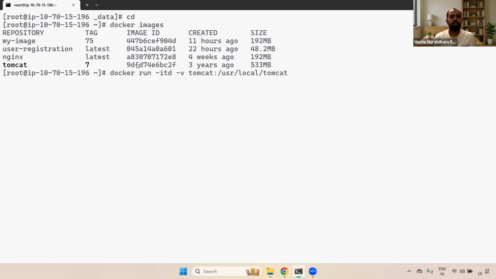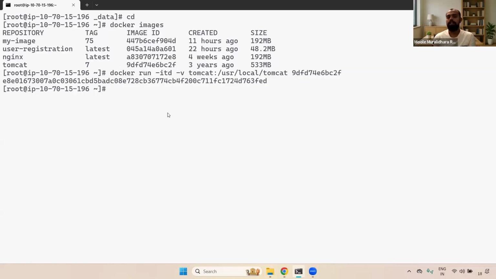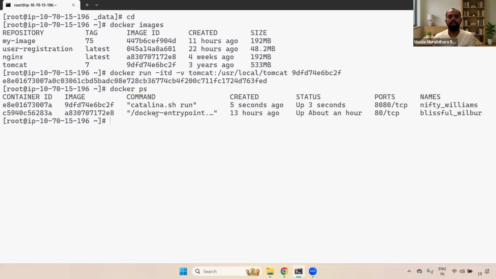Now here you can give the image ID. Now if you enter here, you can see the container is created. You can check it with the docker ps command, it is created, and /usr/local/tomcat is mounted to your Tomcat volume. Remember, again I'm repeating, don't confuse: before the colon is the volume name, after is the path inside the container that is going to be mounted. Okay, fine. Now we can go here.